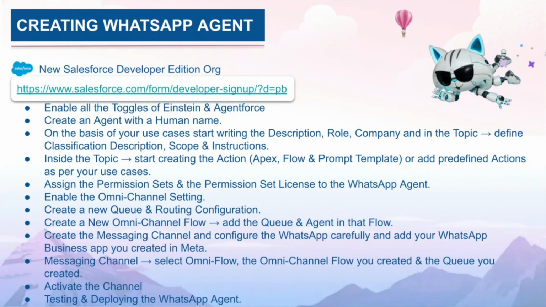Now you have to go back to the flow. You have to create a new omni-channel flow. I would recommend that once you create a flow, don't create one from scratch. Just scroll down, press Control F, and search for Agentforce service agent queues or chat something. Edit that, it will be a managed, active one. Just edit it and save it as a new flow from there.